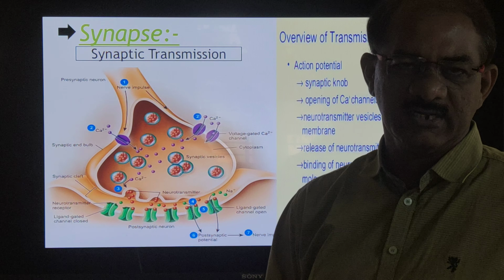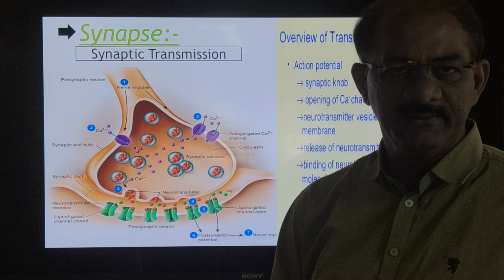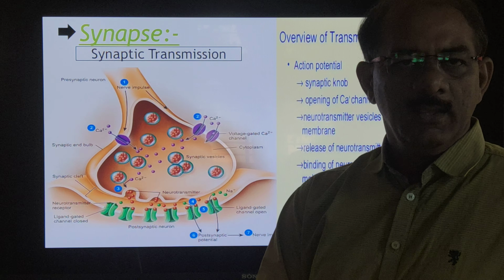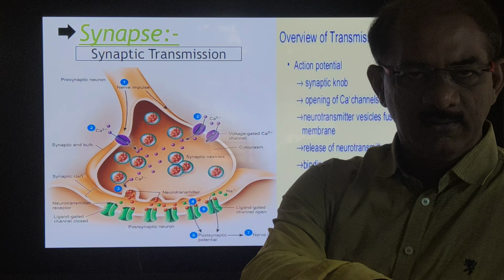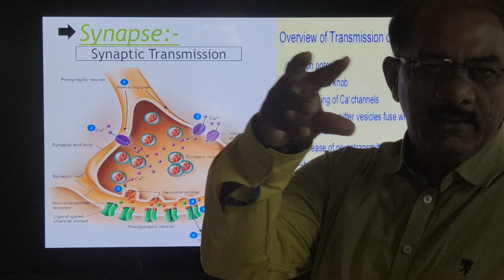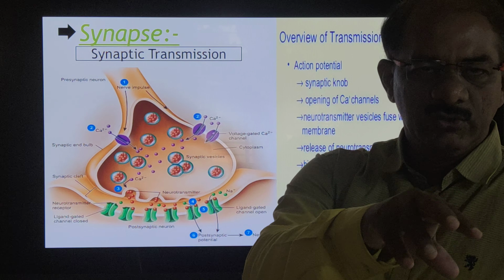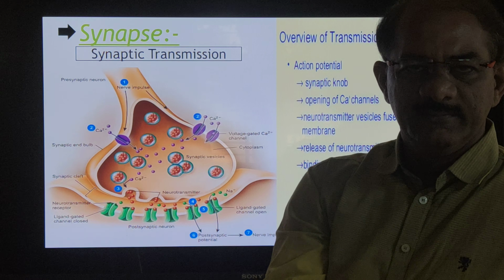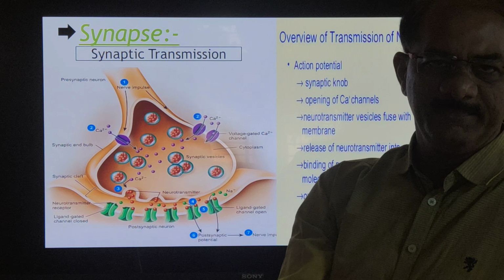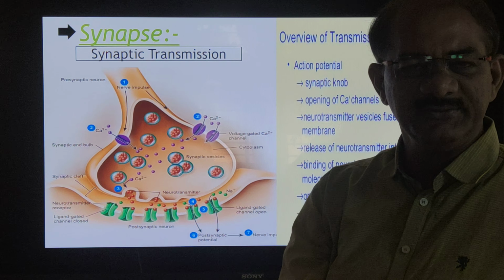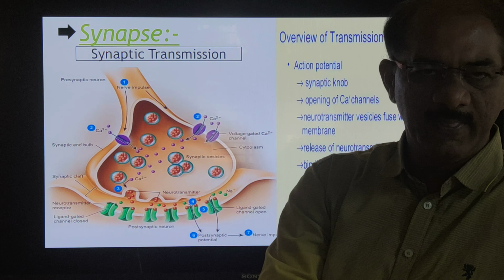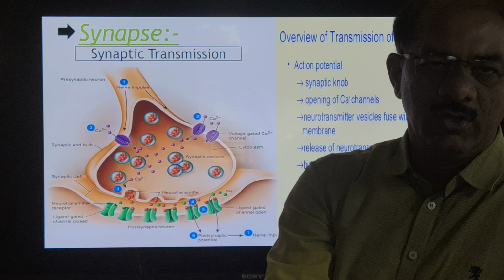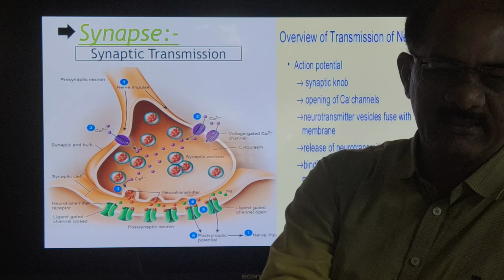A neuron is not a continuous structure. You already studied it: cyton, axon, dendron. Then in between, another neuron, and here the gap is present. That is the synaptic gap. That is the synapse, the junction between two neurons, and then axon, again dendron, then cyton, then again a gap.